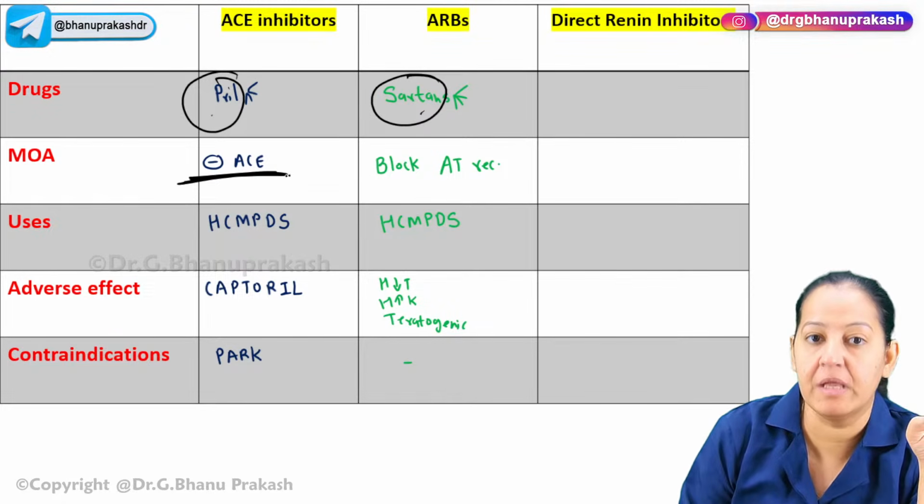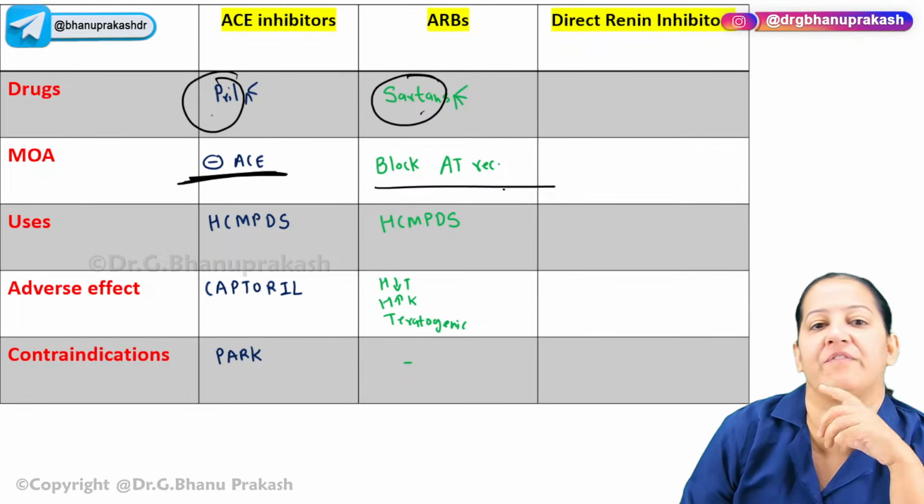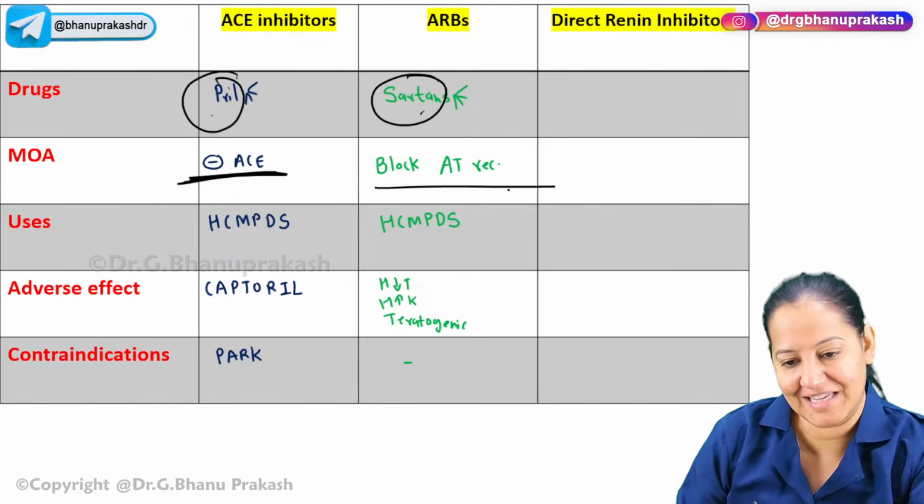Angiotensin 2 is not formed. Here angiotensin 2 is formed, but it cannot bind with its receptor. It is blocking the receptor of angiotensin 2. The uses are the same in both of them.